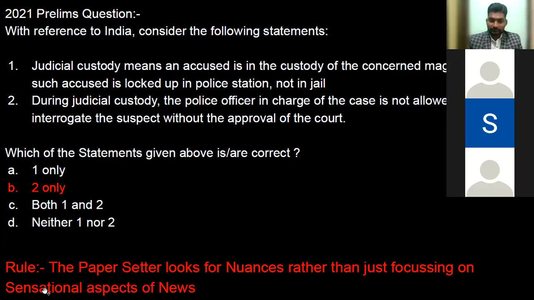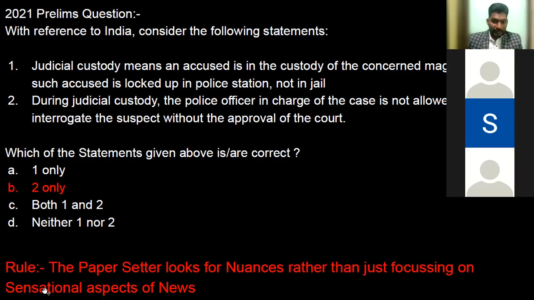But for statement 1, there is a hint given that locked up in police station, and there is overemphasis on it. You are mentioning a logical paper solving skill that you have learned as part of the Prelims course. Let's not use logical skills here. We are trying to probe whether we could have been prepared for this question as part of our current affairs preparation. Okay, so we'll avoid using logic here.